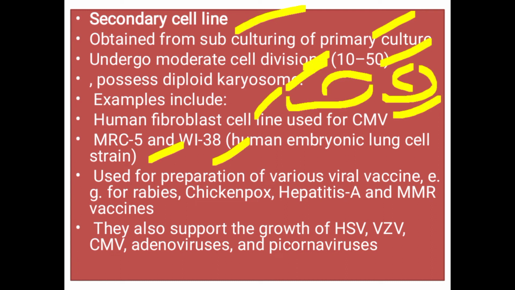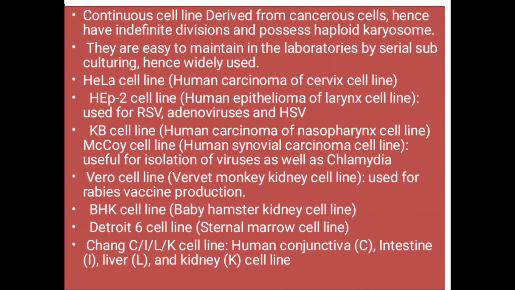You know what a cell strain is? When you positively select a cell line, it is called a cell strain. Used for the preparation of various viral vaccines, for example rabies, chickenpox, hepatitis A, and MMR. MMR means mumps, measles, rubella vaccines. They also support the growth of herpes simplex virus, varicella zoster virus, cytomegalovirus, adenoviruses, and picornaviruses.